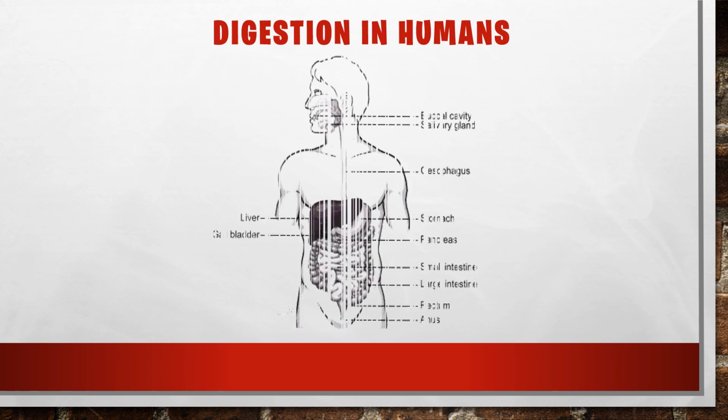Next we study the very important topic in this lesson, that is digestion in humans. Digestion means the breakdown of complex substances of food into simpler substances. That process is called digestion. And we take in food through the mouth, digest and utilize it. The unused parts of the food are eliminated from our body.